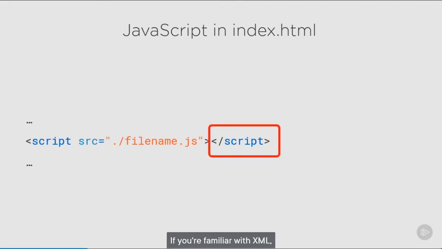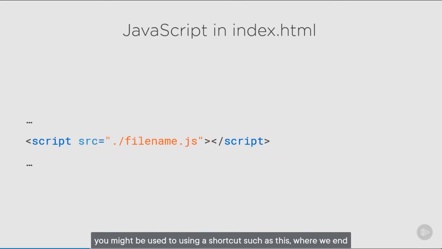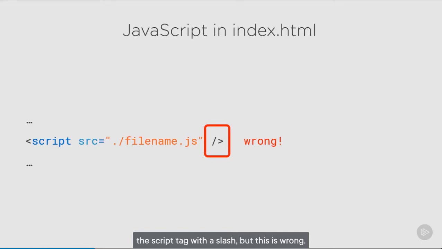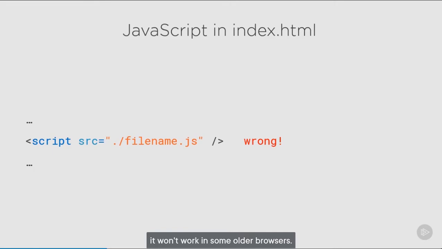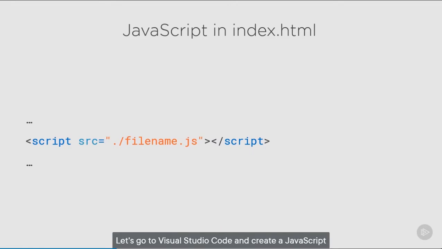If you're familiar with XML, you might be used to using a shortcut such as this, where we end the script tag with a /. But this is wrong. Even though it's valid XML, it is not valid HTML. And even though this syntax will work in most modern browsers, it won't work in some older browsers. So to be safe, just make sure to use a full script tag, as we see here again, end it with /script. Let's go to Visual Studio Code and create a JavaScript file and read it into index.html.